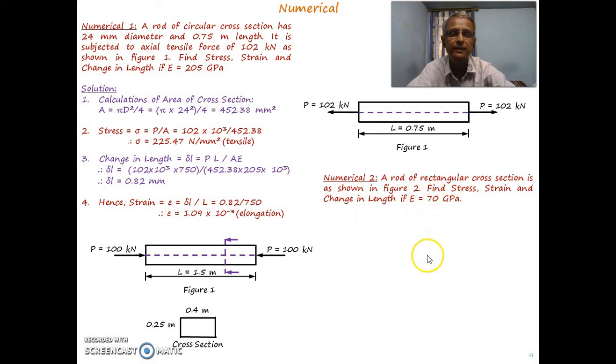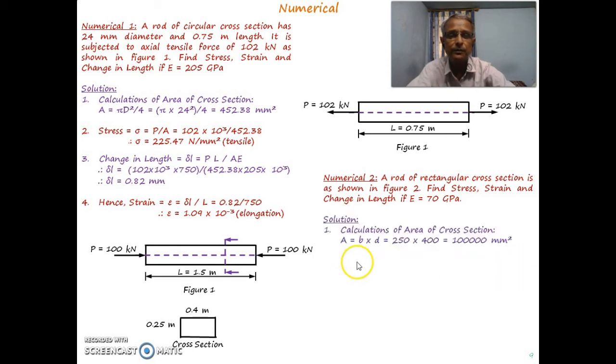So this material is different from what we considered in numerical 1. The length of that particular member is 1.5 meter. The force applied is a compressive force. Initially in numerical 1, the force applied was a tensile force. Now the force applied is compressive, and its value is 100 kilonewton. So this data is given, and with this we want to analyze stress, strain and change in length.